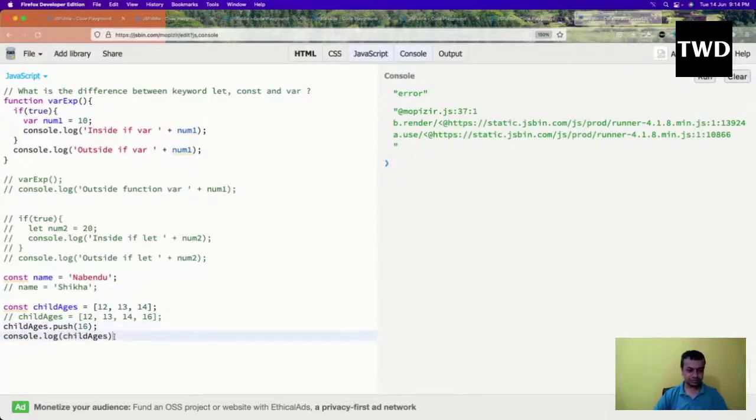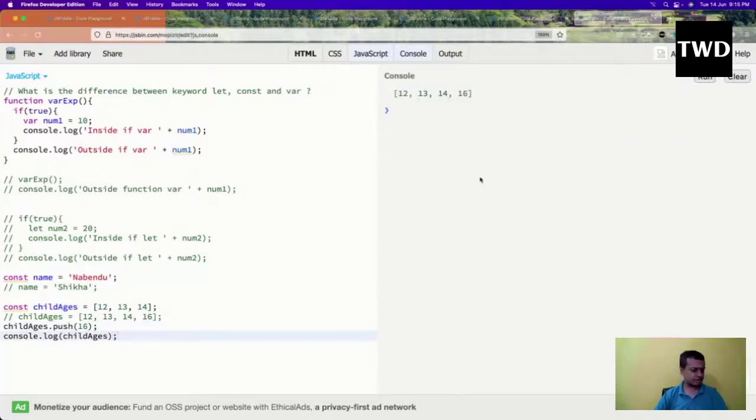See, now it will give me no error. This is quite possible.